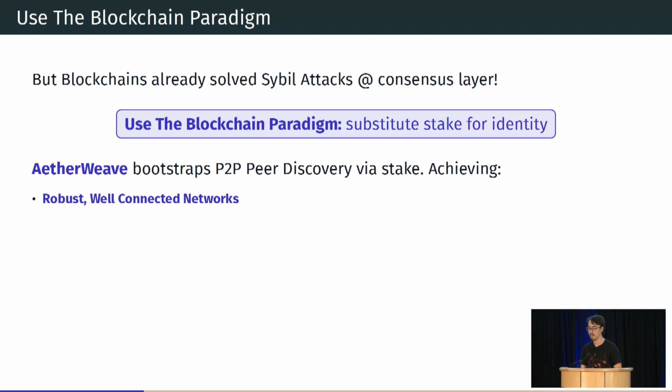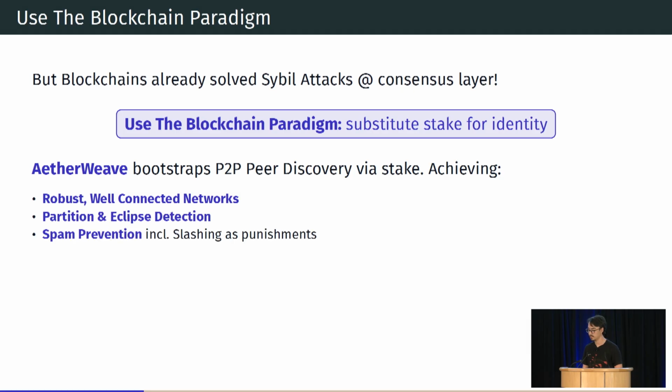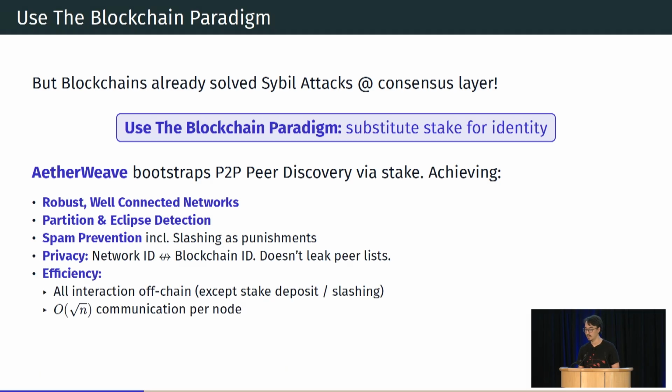And here's a quick outline of the AetherWeave protocol that we propose. We are going to enable formation of robust, well-connected networks, and I'm going to make that formal in a second. We are going to detect eclipse and partition attacks in cases where they happen. And we are also going to prevent spam by budgeting the number of requests you can make in this robust networking layer. And in doing so, we are going to keep privacy.